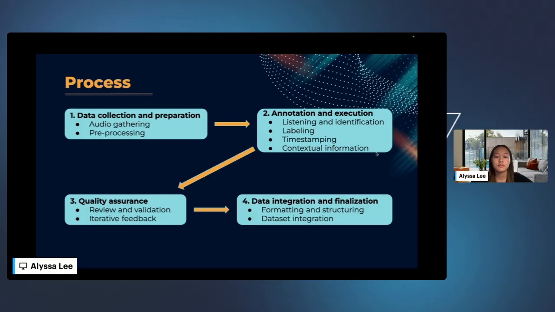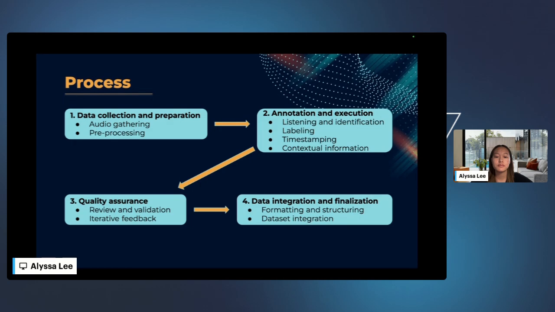Secondly, trained annotators or AI assisted tools listen to audio segments to identify specific events, such as spoken words, emotional cues, or sound types like clapping or door slams. Annotators assign meaningful tags or labels to each sound. This could be like dog barking, female speaker, or angry tone, depending on the ultimate goal.